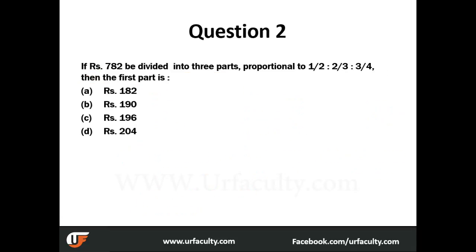Moving on to the next question. If 782 has to be divided into 3 parts, in the proportion of 1:2, 2:3 and 3:4. So how are the proportions now? 1 by 2, 2 by 3 and 3 by 4. If the ratios are given in this format, the first step that you have to do is make the denominators the same across.